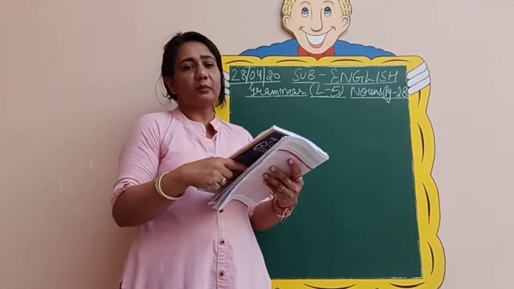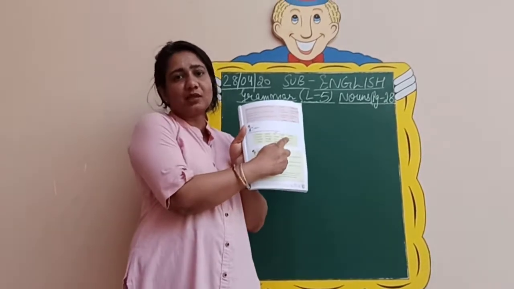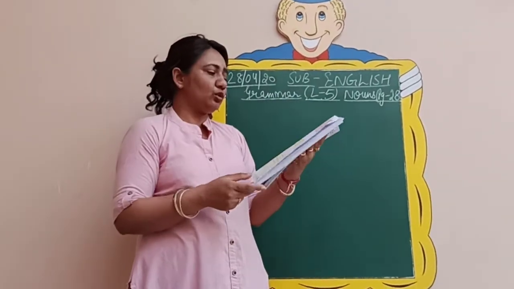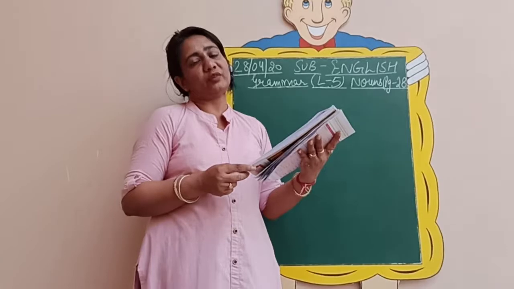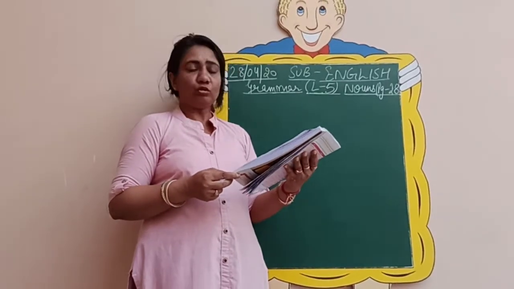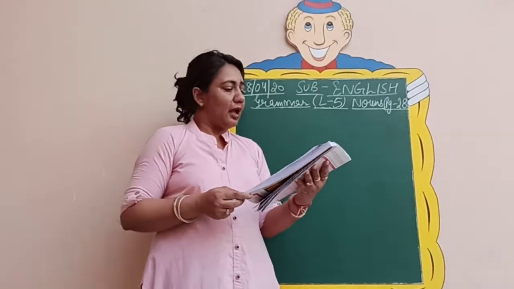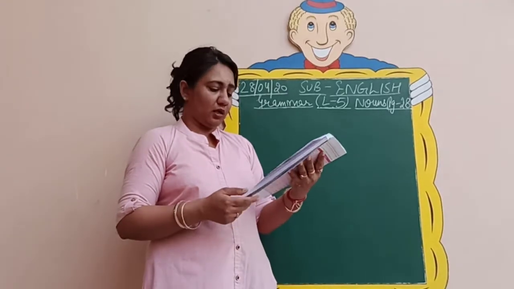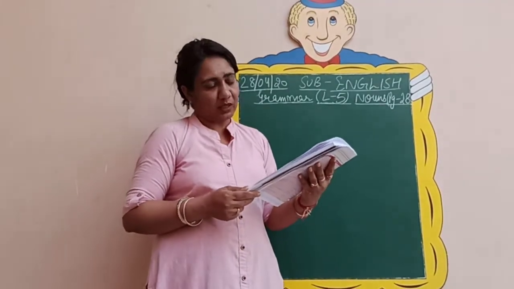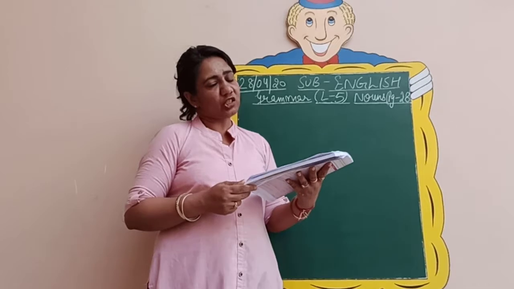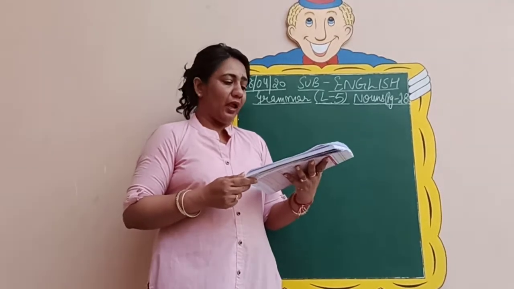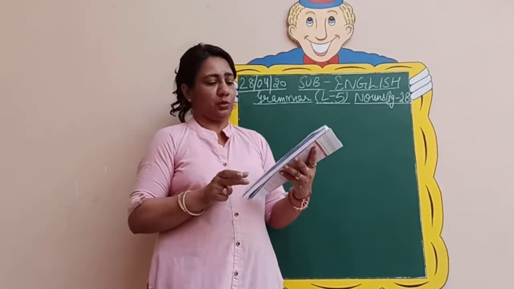Based on this table only, you have some words given in this yellow box. You have to make plurals out of these nouns. I want you to take the help of this table and do it as your homework. Page number 27 is your homework. Change it into plurals in the book itself and we will discuss it in our next video.